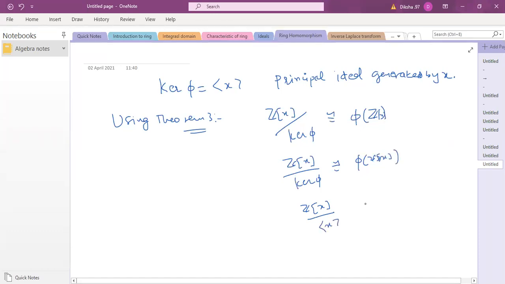This is Z[x] by (x). So this is isomorphic to phi of Z[x]. Now what is phi of Z[x]? Let me give you the phi map again. Phi of f(x) is f(0).